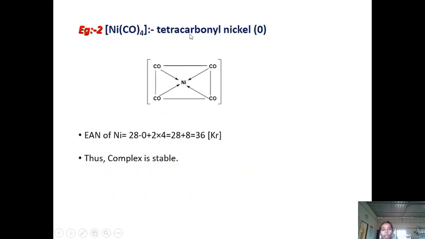Second example, tetracarbonyl nickel. In this example, nickel is the central metal atom. The atomic number of nickel is 28 and the oxidation state is 0, because this complex is neutral. So, the electrons donated are 8, because 4 bonds are formed, 4 into 2 is equal to 8. So, 28 plus 8 is equal to 36. 36 is the atomic number of krypton. Hence, this EAN is equal to a noble gas, corresponding to which this complex is a stable complex.